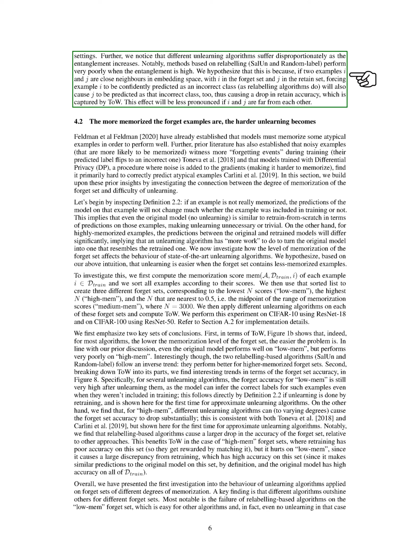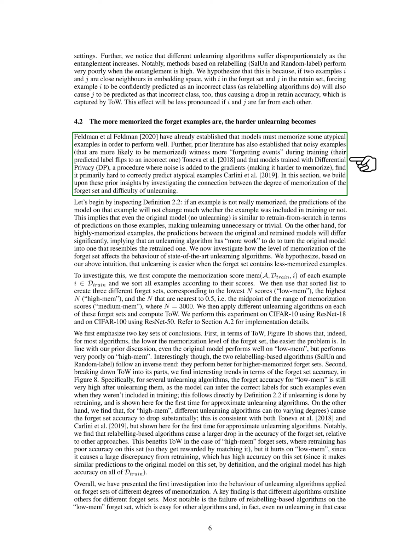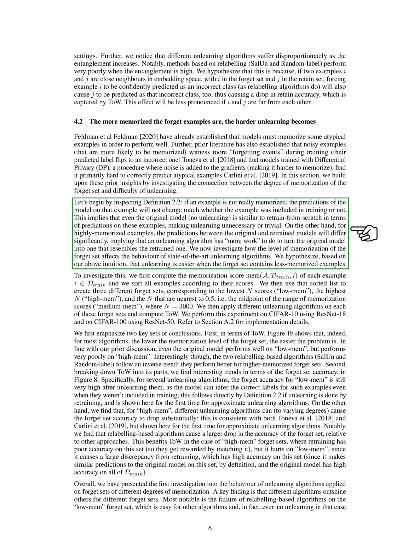Section. The more memorized the forget examples are, the harder unlearning becomes. In this section, we delve into the connection between the level of memorization of examples that are forgotten and the difficulty of unlearning. We start by defining that if an example is not well memorized, the model's predictions on that example remain stable whether or not the example was part of the training data. This implies that unlearning is not necessary for such examples since the original model's predictions are similar to those of a model trained from scratch.